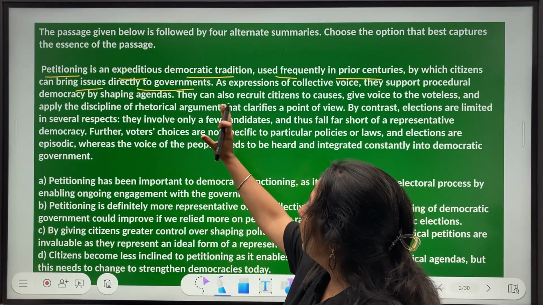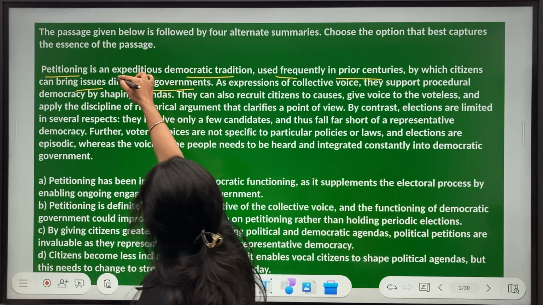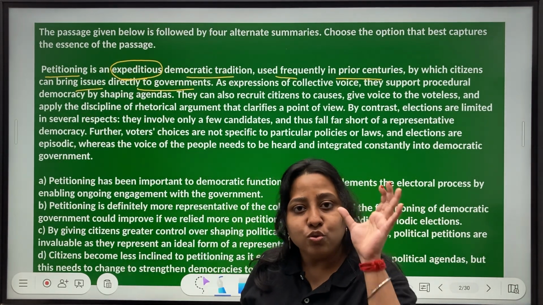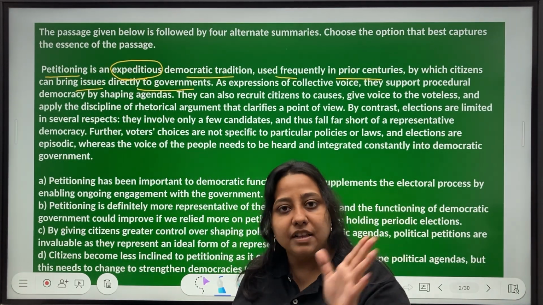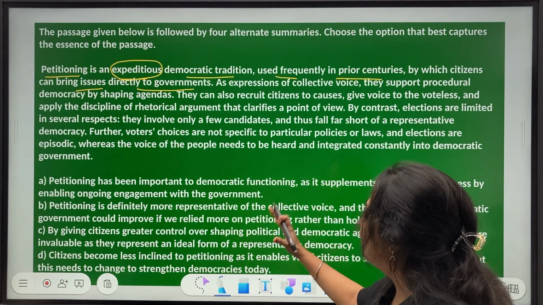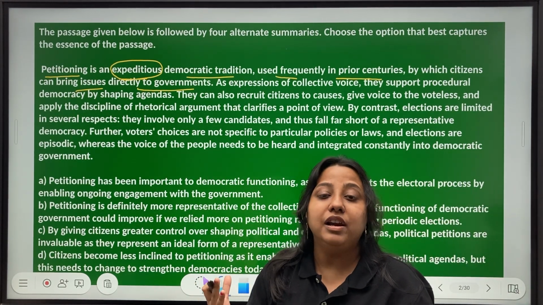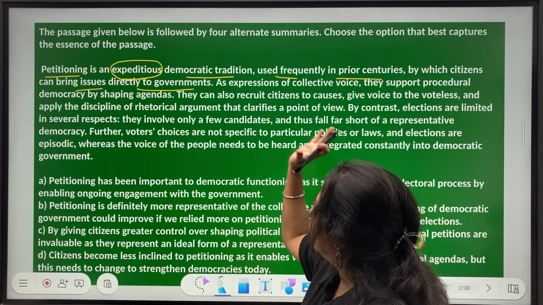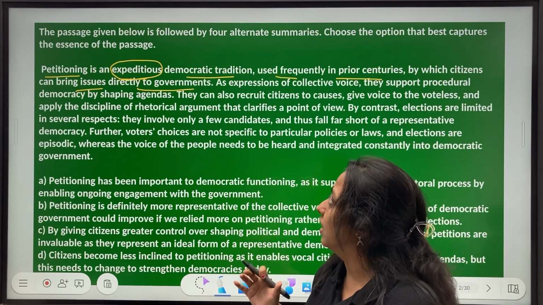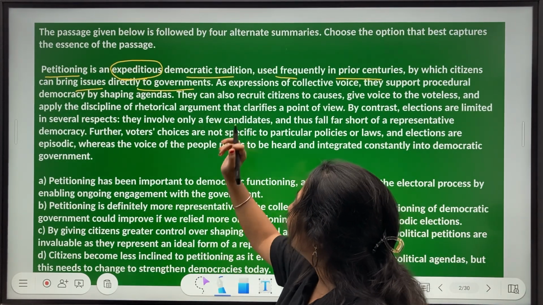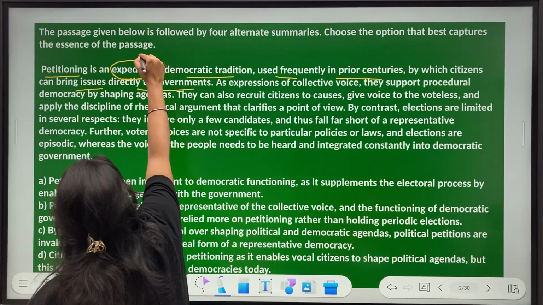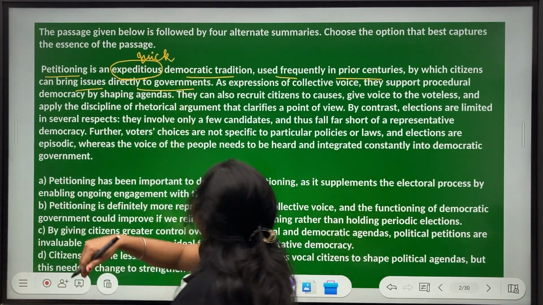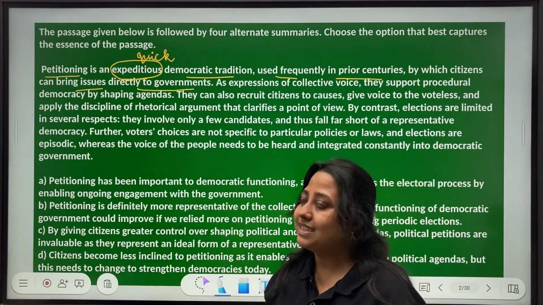Now see, in the first sentence you have a word which is probably not really that easy: expeditious. Okay? The trick is not to stop. We don't have to stop, we have to keep reading. Ultimately we have to come up with the best summary, so maybe this word won't have that much utility in the end, so don't stop here. Later we'll come back and see what its meaning could be in context. And just for your information, expeditious as a word means quick, quickly and very efficiently. When something happens like that, it is known as expeditious.